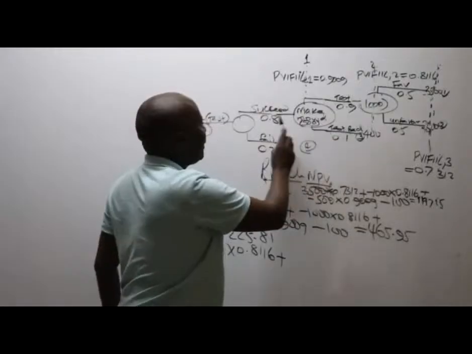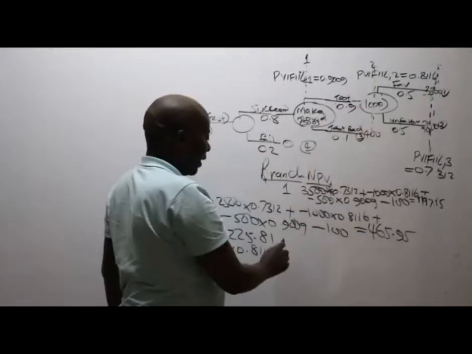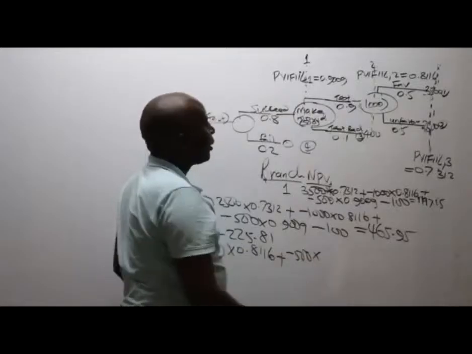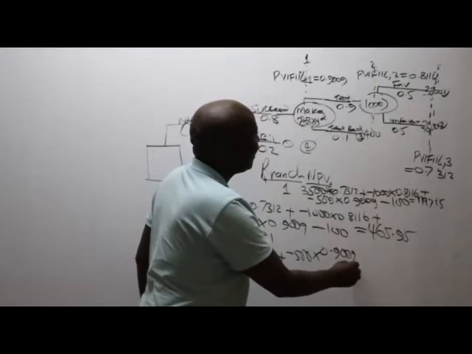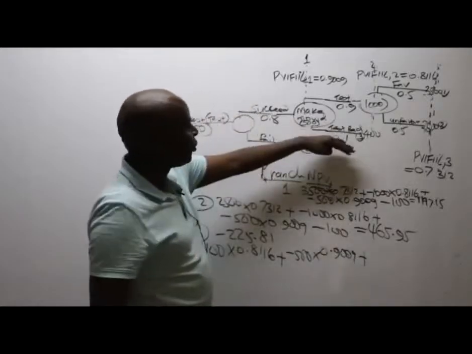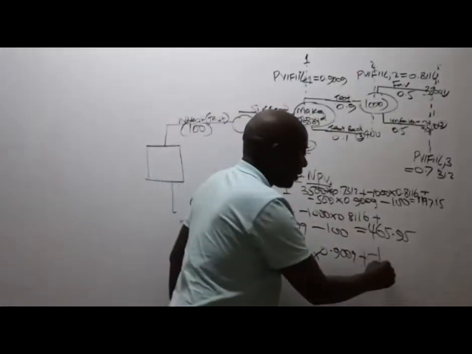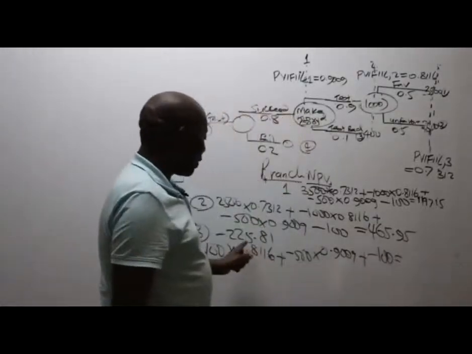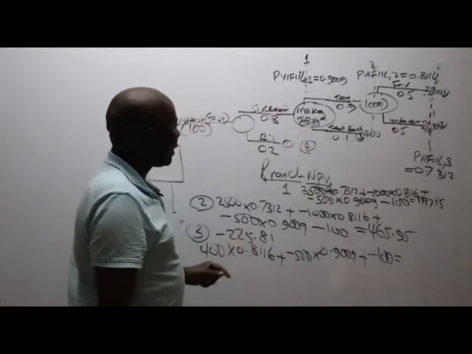So this is 400 discounted plus minus 500 discounted. When I discount this, I'll multiply this with 0.9 plus, I continue with my journey. The next cash flow is minus 100. This is what they did to get this figure, I suppose.